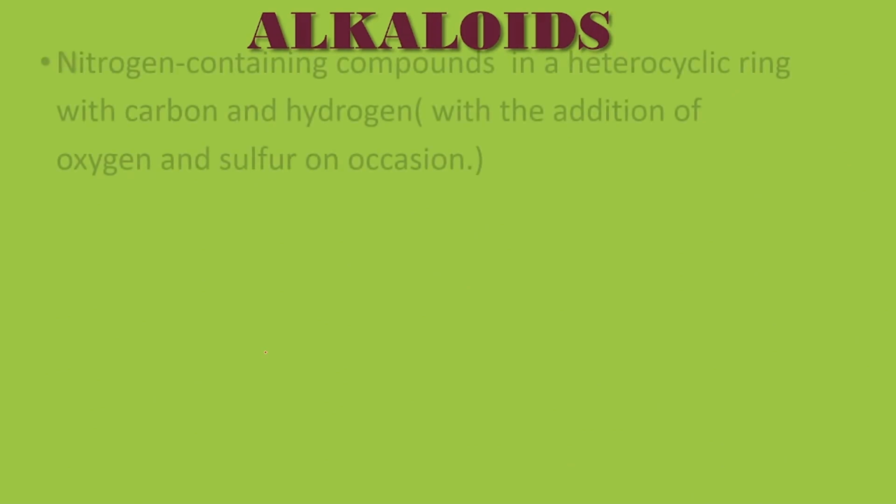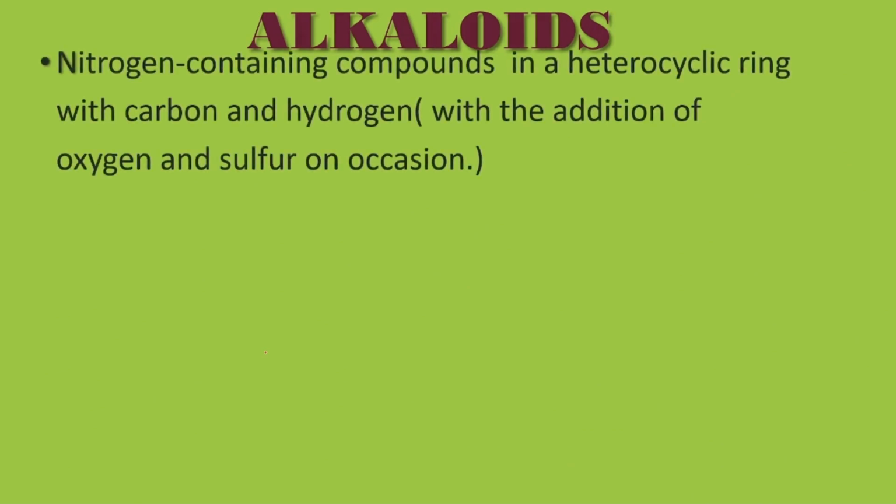Alkaloids are organic compounds that are produced by plants and other materials. They typically consist of nitrogen in a heterocyclic ring. Sometimes they have oxygen and sulfur as well. There are many alkaloids that are known for their physiological effects, including medicinal properties, though they have toxicity or psychoactive effects as well. For example, morphine, nicotine, caffeine, etc.